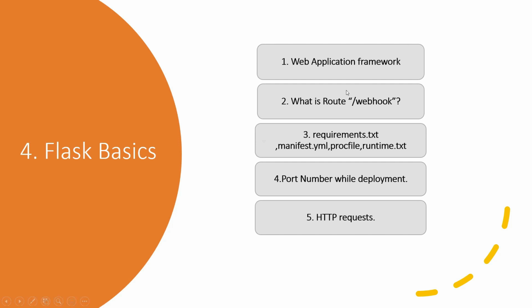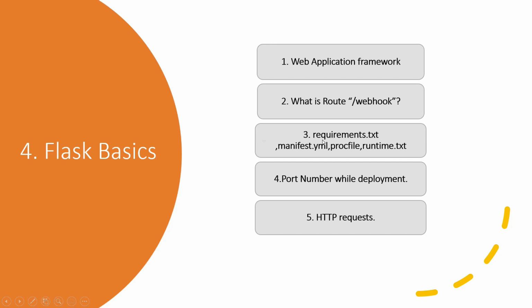Then there is another terminology, which is route. You can relate a route with a path. Let's assume you have a path like www.google.com/gmail. So /gmail is your route basically. What a route does in the backend is backend processing for you. Whatever business logic you have written inside a webhook method or a webhook route, it processes it and then gives the response back to the client.